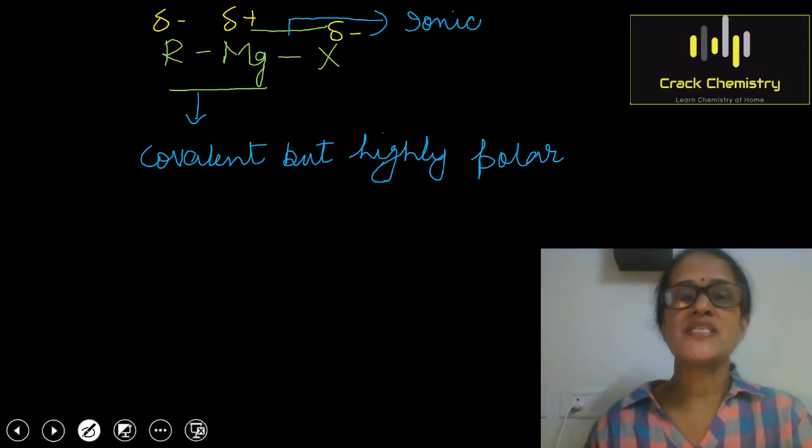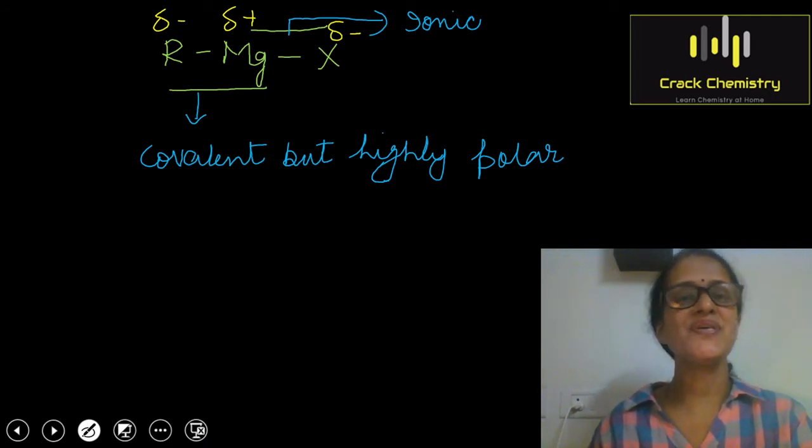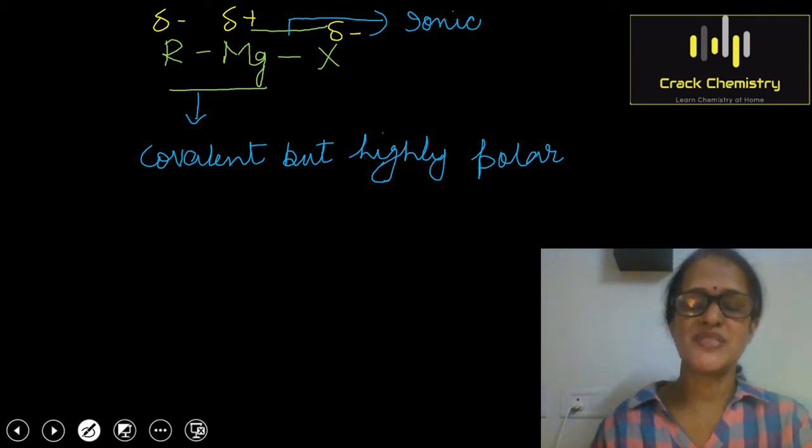So Grignard reagents are highly reactive. They react with any source of proton and convert into hydrocarbons. Even alcohols, water and amines can convert them into hydrocarbons. Therefore, Grignard reagents must be stored under strictly anhydrous conditions. Otherwise, they will convert into hydrocarbons. So we can say that Grignard reagents are considered a good source for the preparation of hydrocarbons.